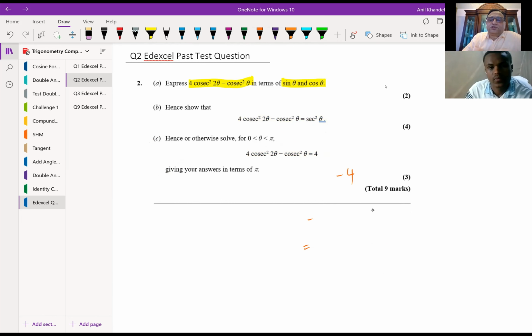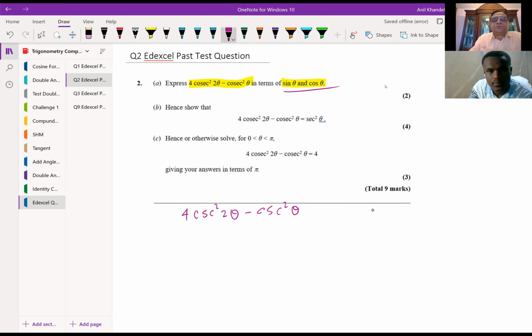So tell me what should be your approach to do part A, which is we have 4 cosecant square 2 theta minus cosecant square theta. We have to write this in terms of sine and cosine. So what should I do?